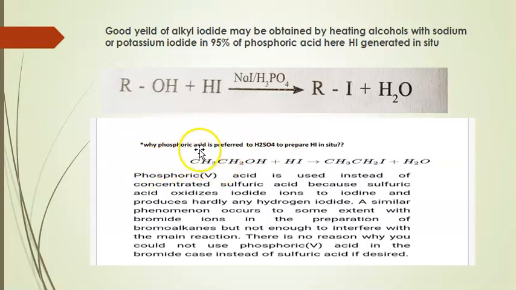Phosphoric acid is preferred to H2SO4 for the preparation of HI in situ because phosphoric acid is a non-oxidizing agent.